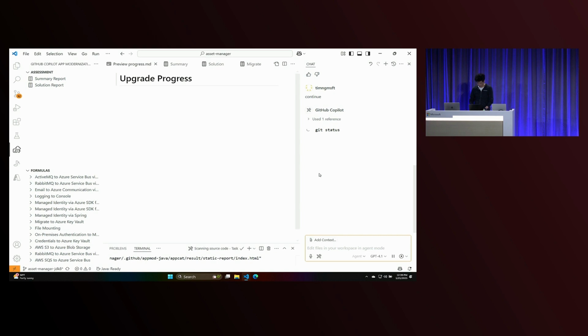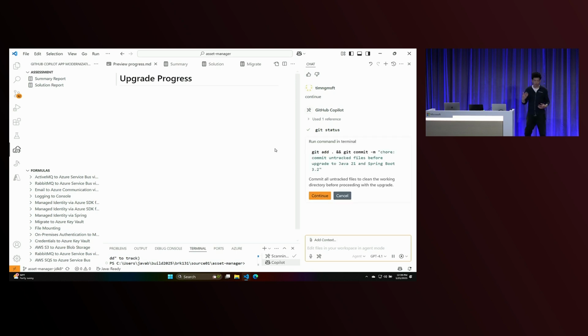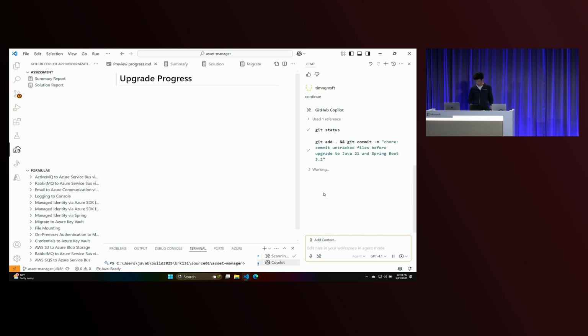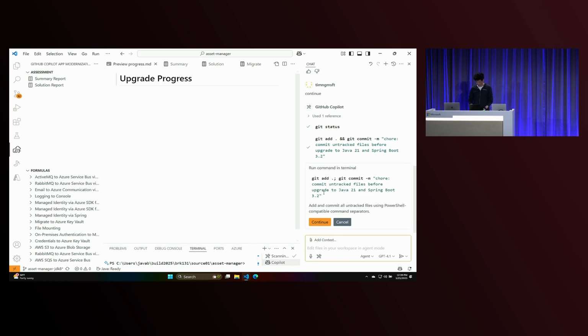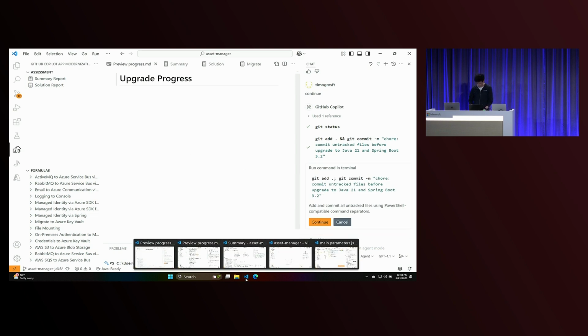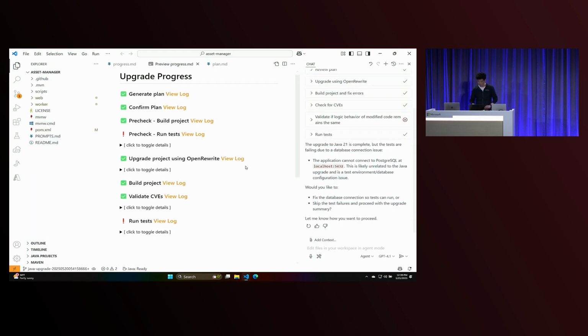And so when you do this, Copilot's going to go and execute a bunch of tools to make sure that your machine is ready to run the upgrade. All right, so it's having trouble with the commits. So here, what I'll do is I'll show you a version of it completed. It actually takes a little while, about 5 minutes. But here is a completed Java upgrade.